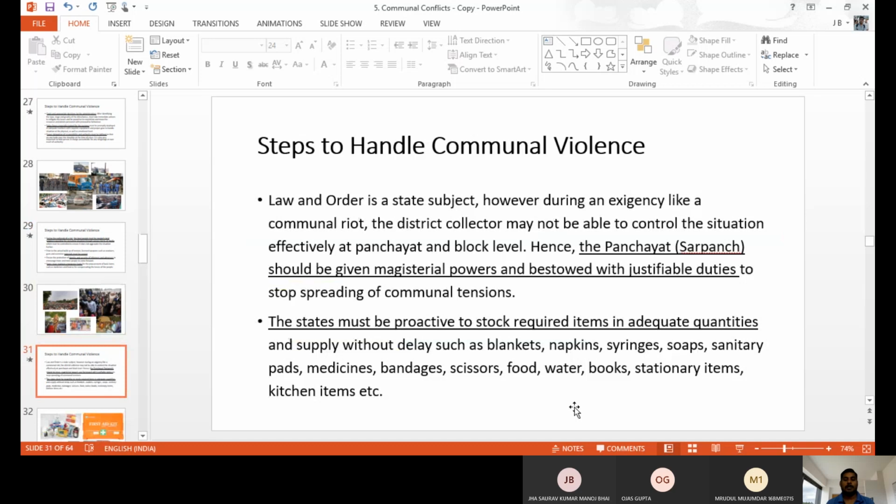And the state must provide the stock requirements for the needy people. Like when violent things happen continuously, the state must arrange the needed materials, like blankets, napkins, syringes, soap, medicines, scissors, food, water, books, like this. The state must arrange these for the people. Then only people are happy in their home itself. They do not come out from their house. It also helps to stop the violence, because otherwise they will again come out for the needed items. It may not stop the violence.